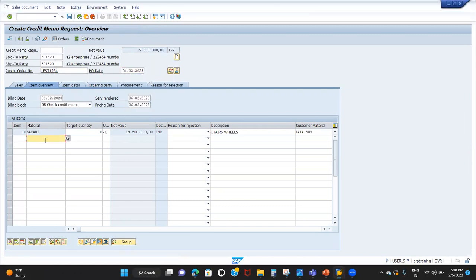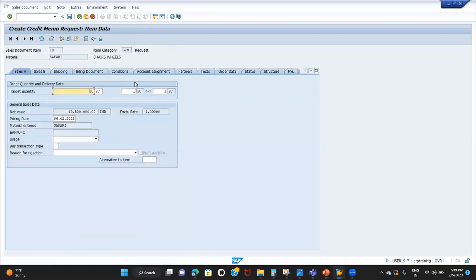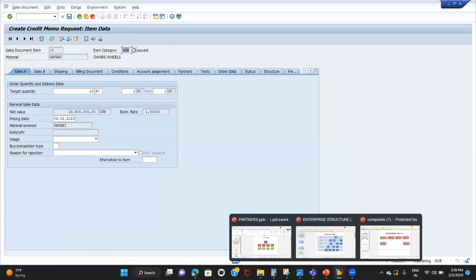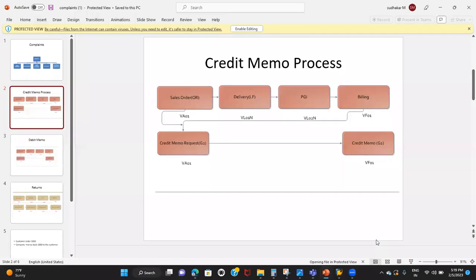Now if you want to see some observations, first of all, I'll double click on the material. Check the item category G2N. There will not be schedule lines. Whenever there is a delivery, only then we'll have schedule lines. If we don't have the delivery, there will not be schedule lines.